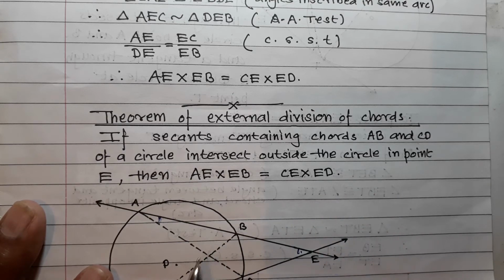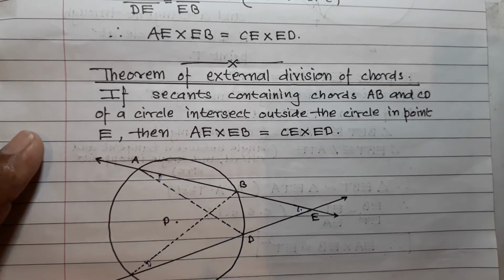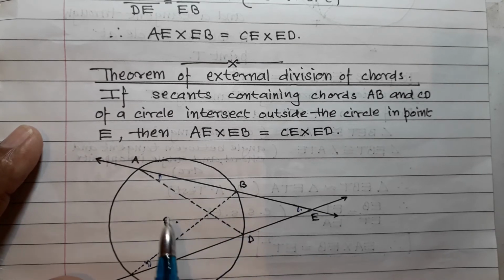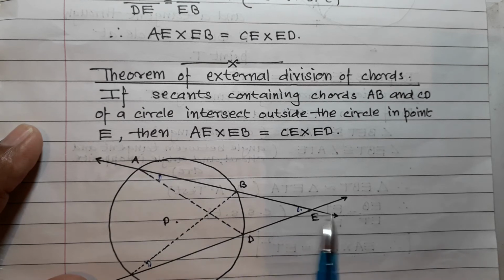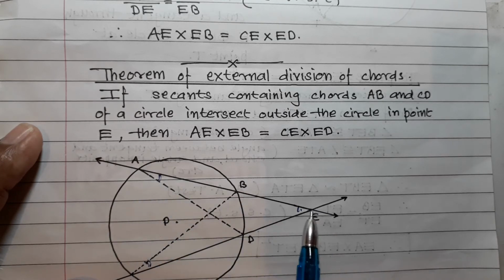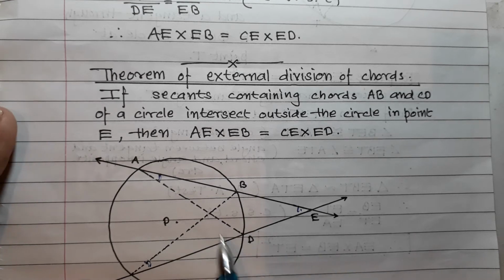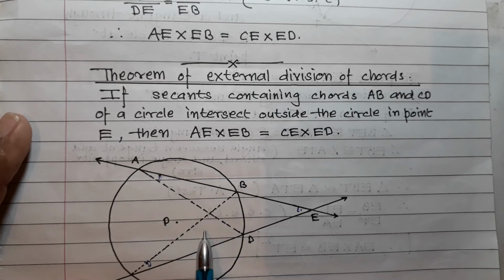Now first I will explain here. This is a circle with center P. EA is a secant and EC is a secant, containing chords AB and CD, which intersect each other at point E, in the exterior of the circle. Then you prove that AE into EB is equal to CE into ED, keeping the intersecting point in between.